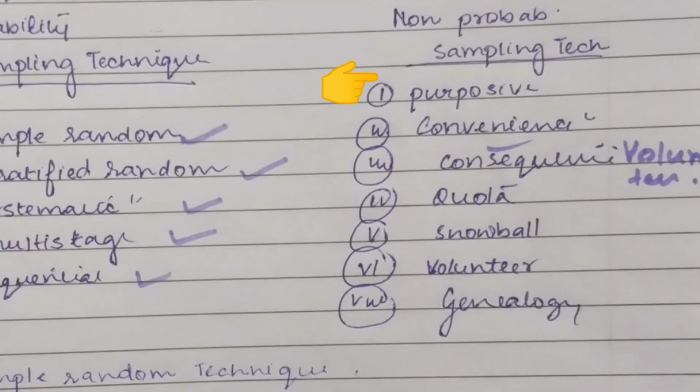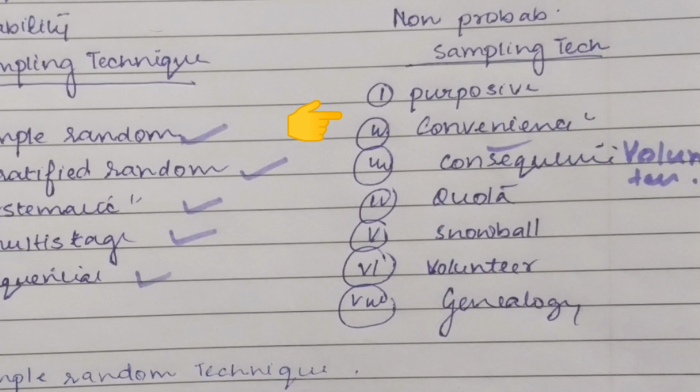Next comes the non-probability sampling techniques. In this, the first one which comes is purposive sampling. In this, the subjects are chosen to be a part of the sample with a specific purpose in mind, meaning samples are collected to fulfill a certain purpose. Then convenience sampling. In convenience sampling, the subjects are selected because of their convenient accessibility and proximity to the researcher. The researcher selects a sample on the basis of their convenience, on the basis of their easy availability, so that they do not face a problem.